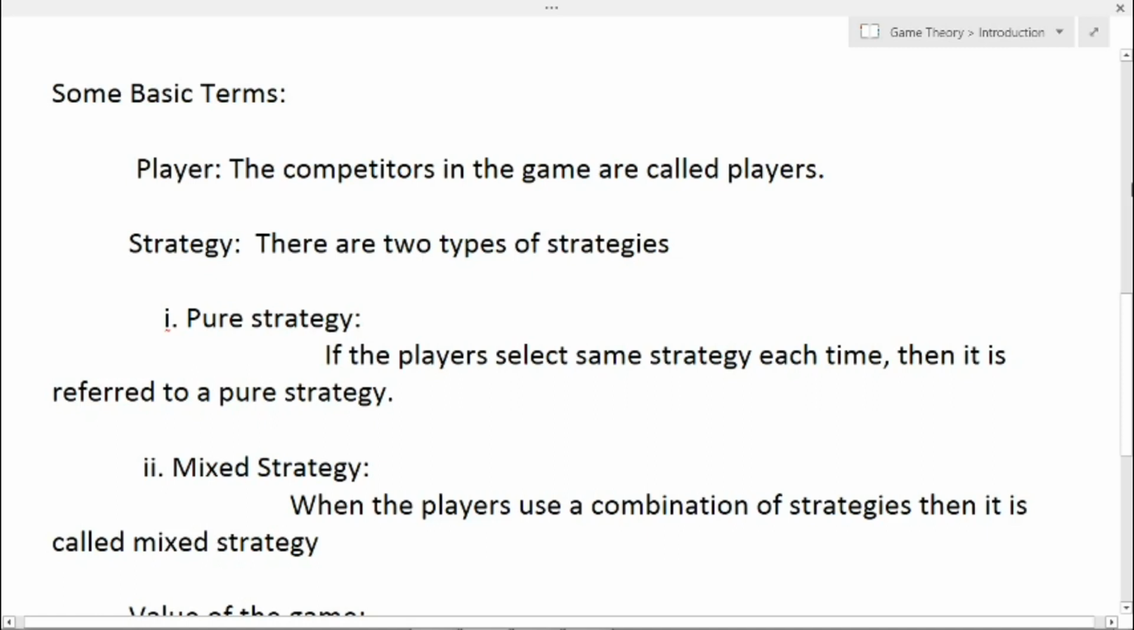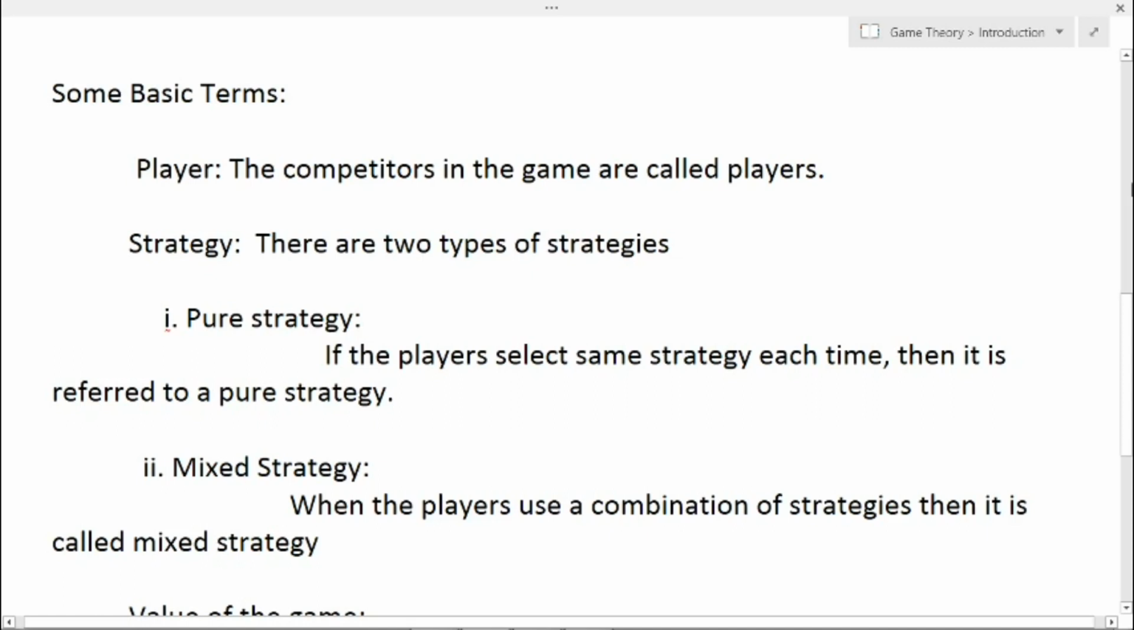There are two types of strategies. One is pure strategy and another one is mixed strategy. Pure strategy means the players select the same strategy each time. That is called pure strategy. In this case, each player knows exactly what the other player is going to do. The objective of the player is to maximize his gain or minimize his loss.